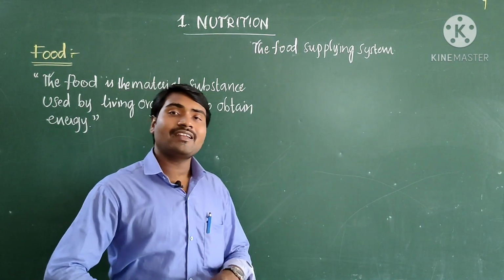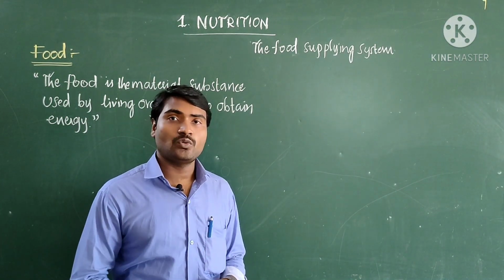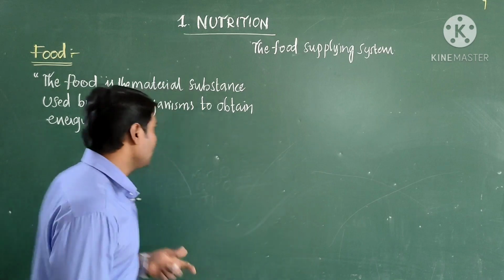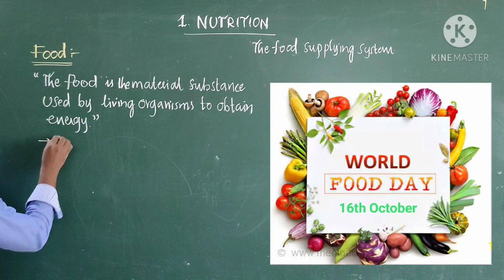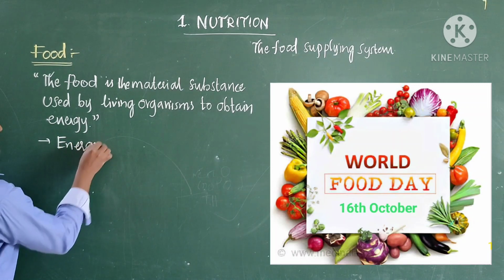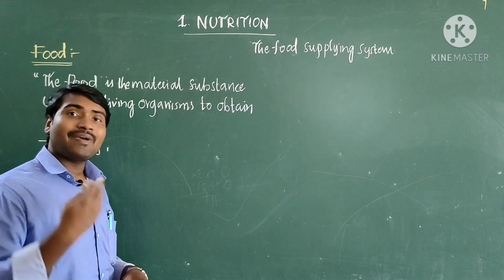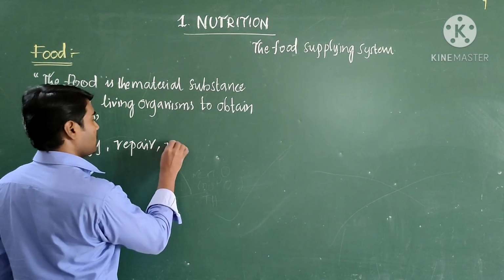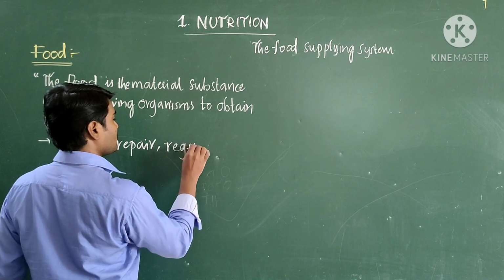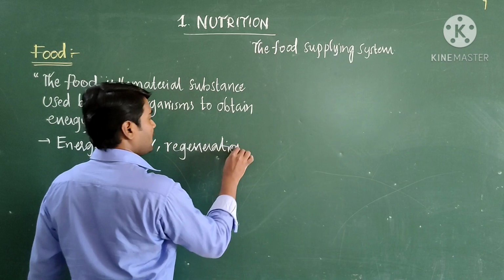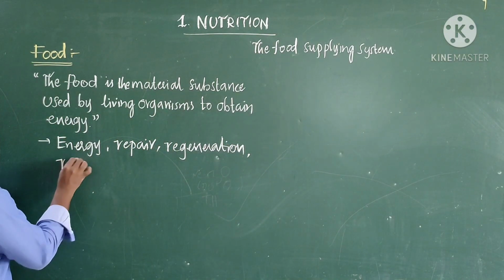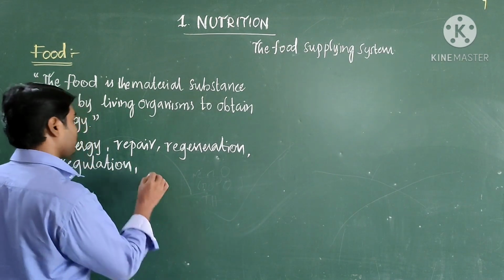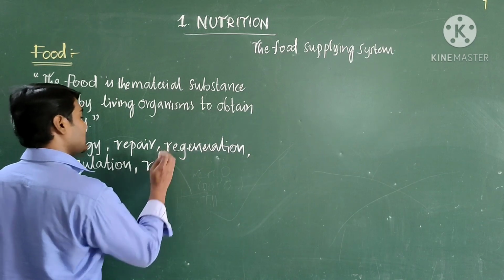Not only for getting energy, there are some other needs also. Let me find out what the need of food is. Why do we need food? For getting energy, point 1. Not only for energy, but also repair of the cells, regeneration of cells, regulation of all the metabolic activities, and it also gives resistance.